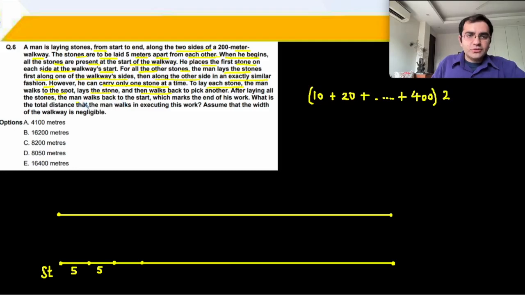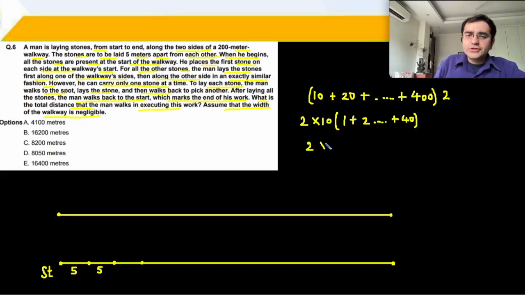After laying all the stones, the man walks back to the start, which marks the end of his work. What is the total distance that he walked? Assume that the width of the walkway is negligible. So एक starting point से they are saying ऐसा नहीं है कि इधर जाने का distance और इधर जाने का distance भी आपको measure करना है. ठीक है. So 2, 10 common ले लो. 10 common, you get 1 plus 2 plus 3 up till 40. ठीक है. 40 तक.